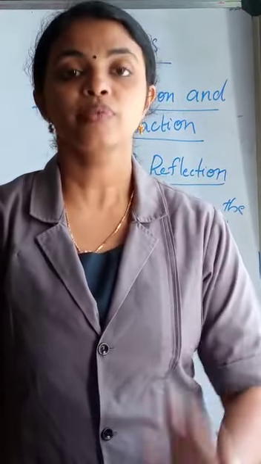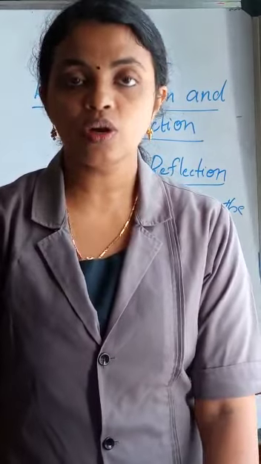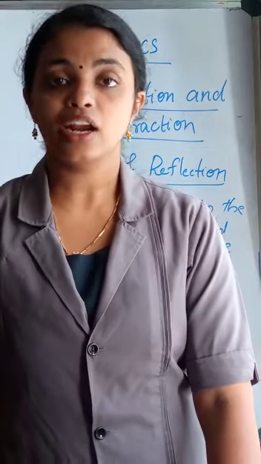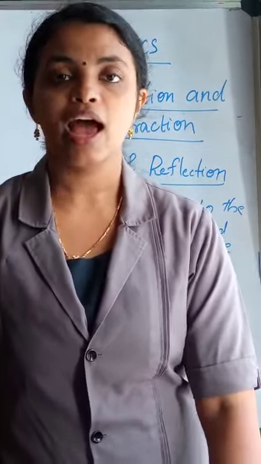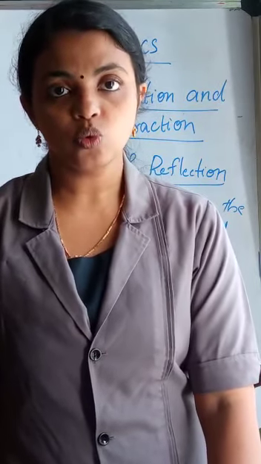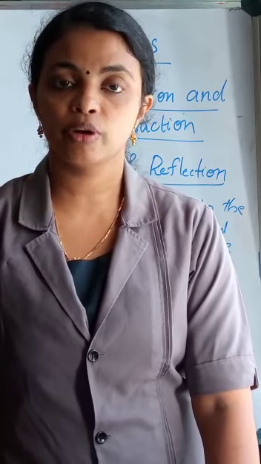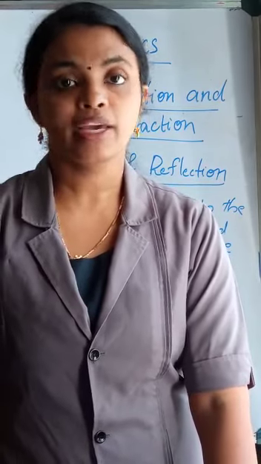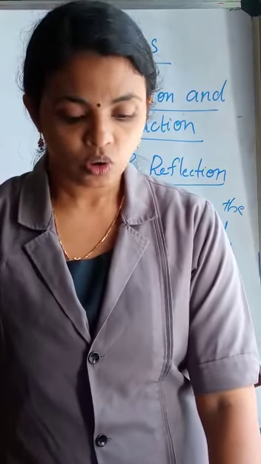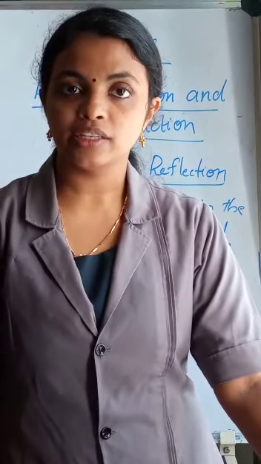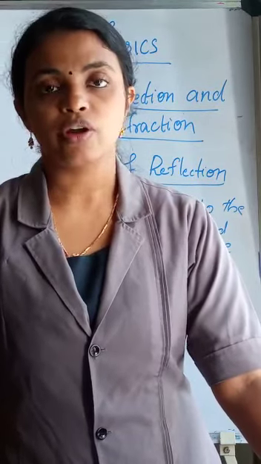So the first law states that the angle of incidence will be equal to the angle of reflection. And the second law states that the incident ray, the normal and the reflected ray all lie on the same plane. These are the two laws that depend on the phenomenon of reflection. All the reflecting surfaces obey these laws. So today I took two portions, reflection of light and the laws of reflection.